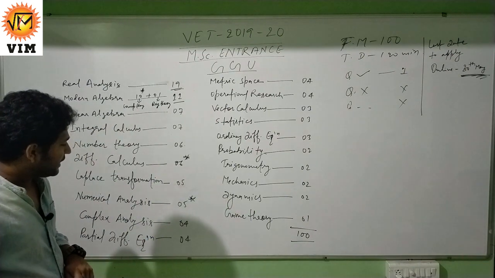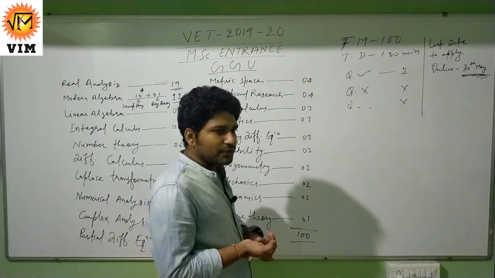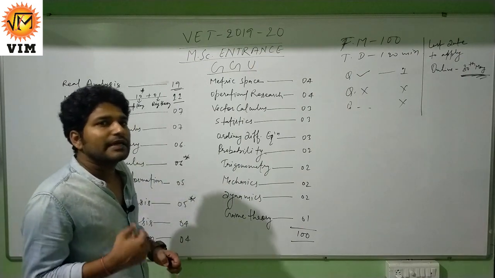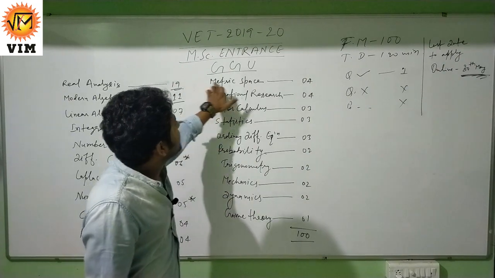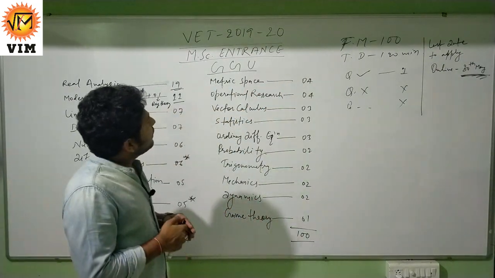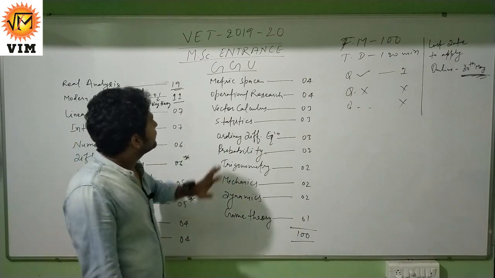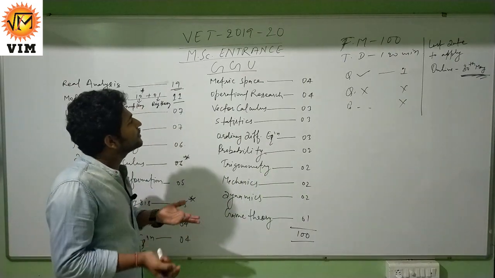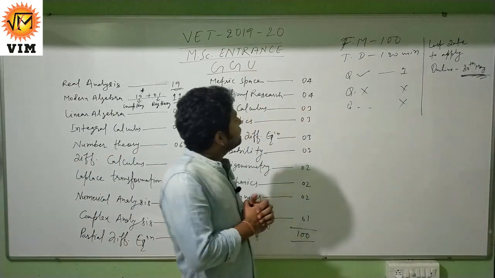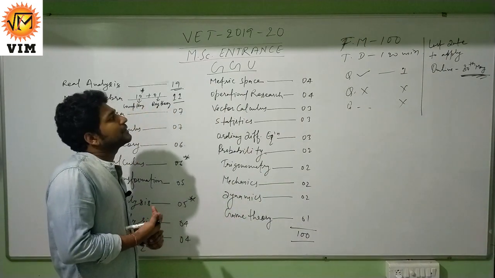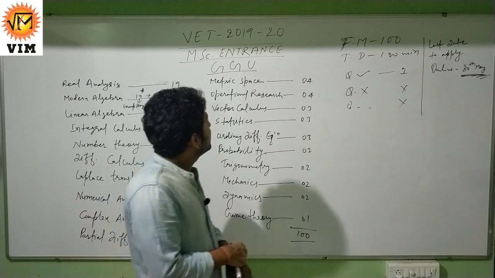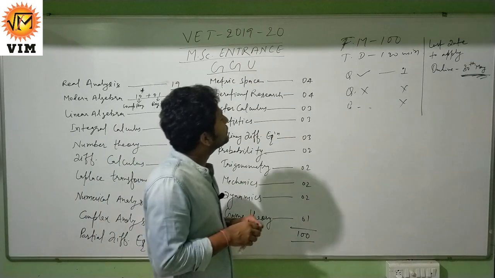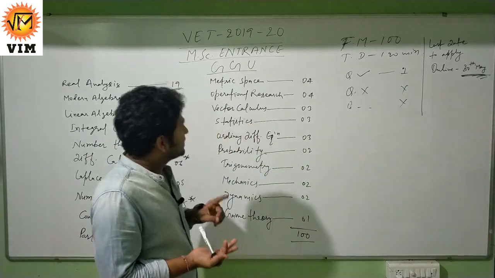From PDE, 4 questions were asked, of the type to find singular solution, complete integral, and also identify the type of canonical form like hyperbolic, parabolic, elliptic. From metric space, 4 questions were asked and all 4 are on the usual metric. So if you know the definition of metric and also know the topology of real numbers, then there is nothing to worry about. From operational research, 4 questions were asked. One is from the history of operational research, another is on the steps involved in solving an operational research problem, and the methods you know to solve the transportation problem and assignment problems.